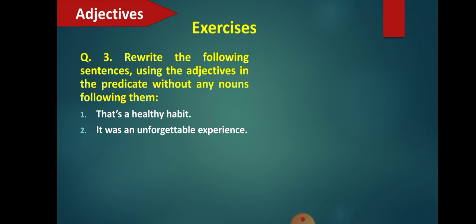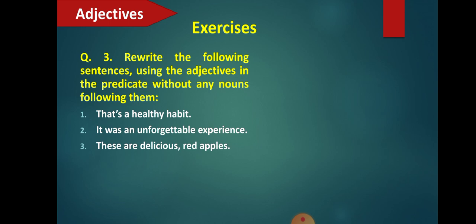So healthy habit. How is the habit? Habit is a healthy habit, and healthy has come before a noun. So it is an attributive type of adjective. So how can we change it? Let's see. First we will see what all the questions are. Last one is, these are delicious red apples. Now we have to change these attributive adjectives, that is healthy habit, unforgettable experience, delicious red apples, to predicative.